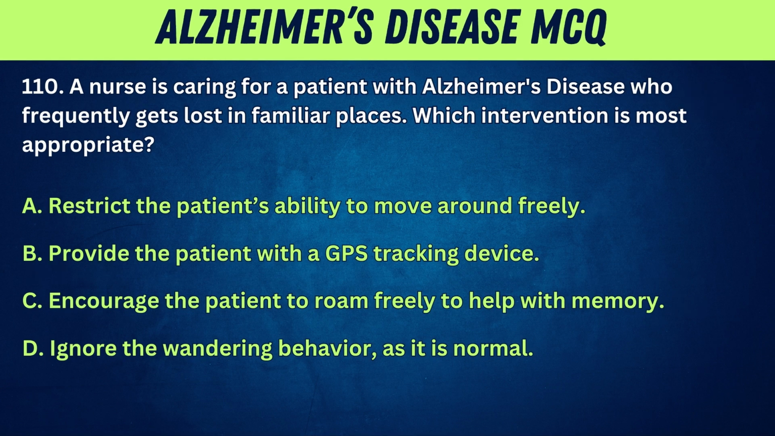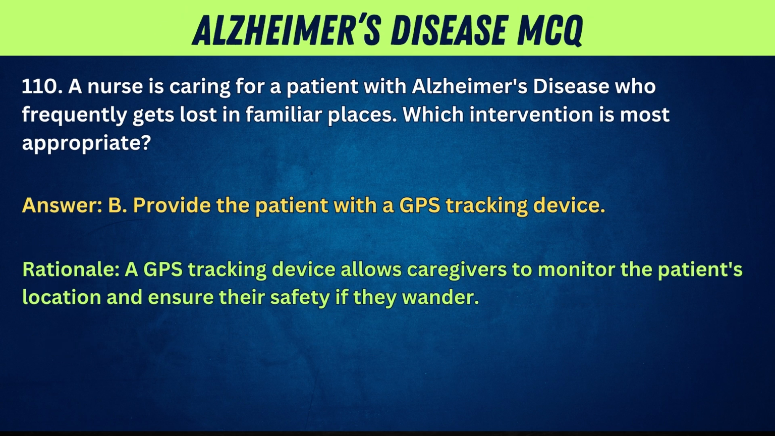110. A nurse is caring for a patient with Alzheimer's disease who frequently gets lost in familiar places. Which intervention is most appropriate? A. Restrict the patient's ability to move around freely. B. Provide the patient with a GPS tracking device. C. Encourage the patient to roam freely to help with memory. D. Ignore the wandering behavior, as it is normal. Answer: B. Provide the patient with a GPS tracking device. Rationale: a GPS tracking device allows caregivers to monitor the patient's location and ensure their safety if they wander.